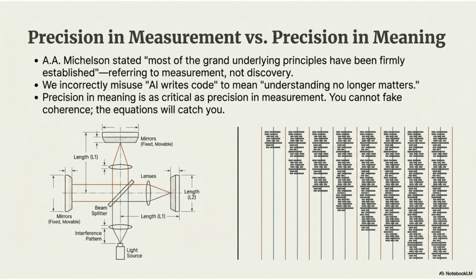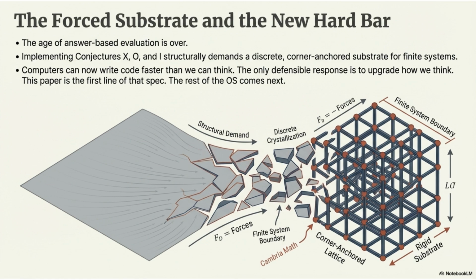Precision in meaning is as critical as precision in measurement. You cannot fake coherence. The equations will catch you. Misusing AI writes code to mean understanding no longer matters is a mistake. In summary, the continuous field foundation for decision coherence relies on a geometric framework, treating coherence as a mathematically verifiable state based on conserved information and gauge discipline.